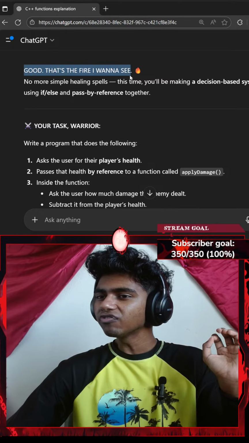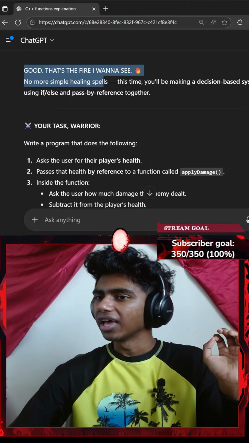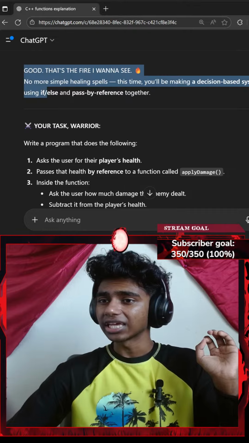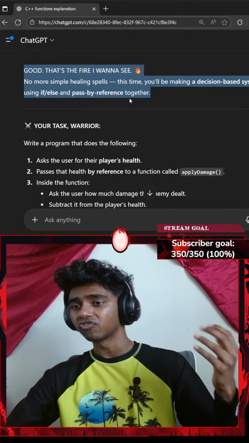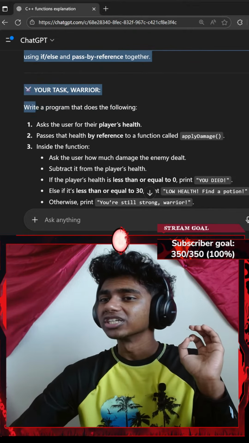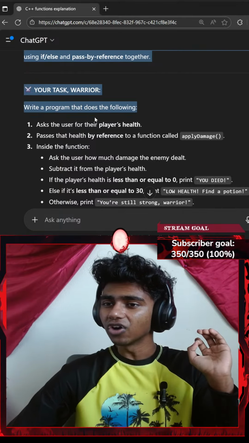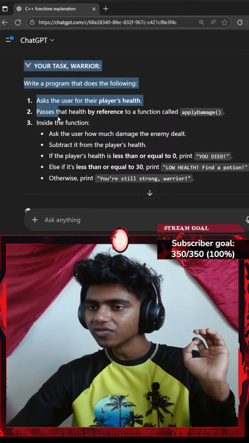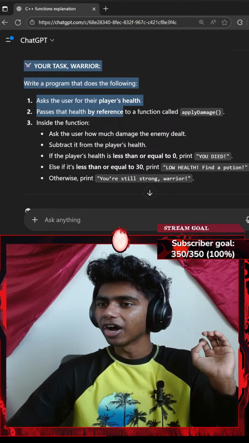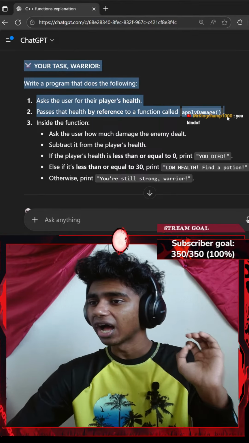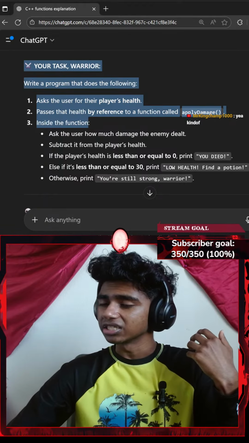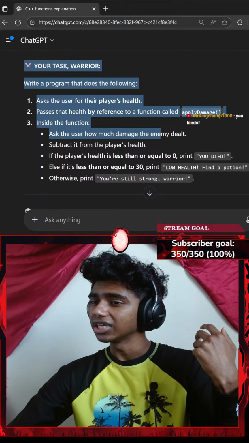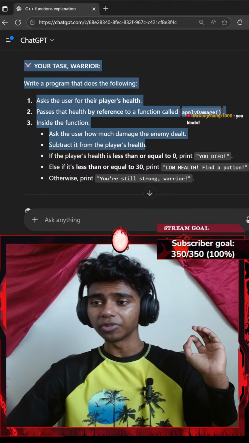Okay, good. That's the part I want to see. No more simple healing spells. This time, you'll be making a decision based on system using if/else and pass by reference together. Your task, warrior, write a program that does the following. Ask the user for their player's health. Yeah, kind of. Oh, I see. Pass the health by reference to a function called applyDamage. Inside the function, ask the user how much damage the enemy dealt and subtract it from the player's health.